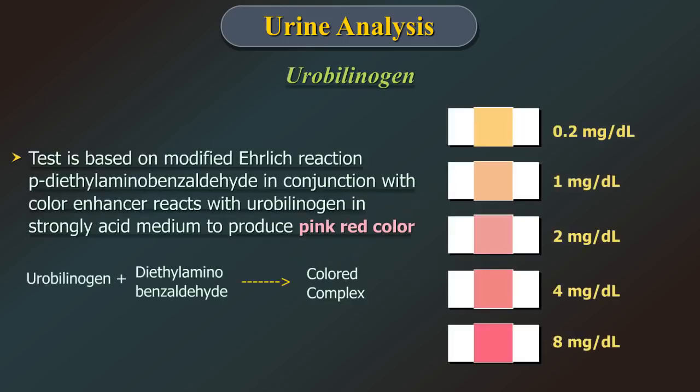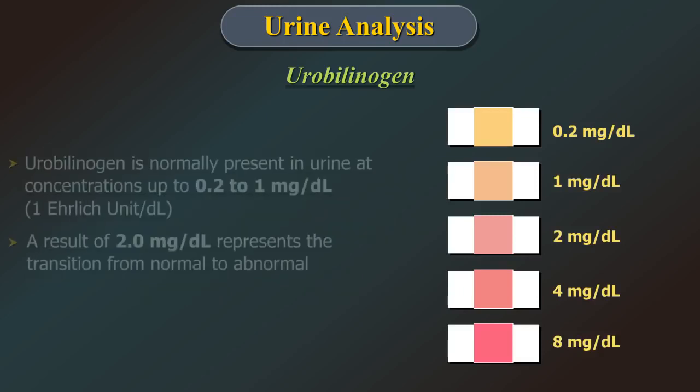Urobilinogen. The test is based on a modified Ehrlich's reaction in which p-diethylaminobenzaldehyde in conjunction with a color enhancer reacts with urobilinogen in a strongly acidic medium to produce a pink-red color.